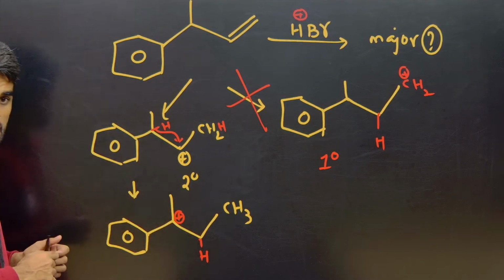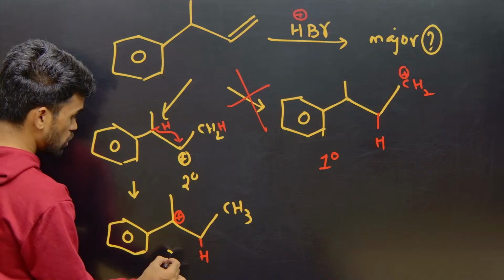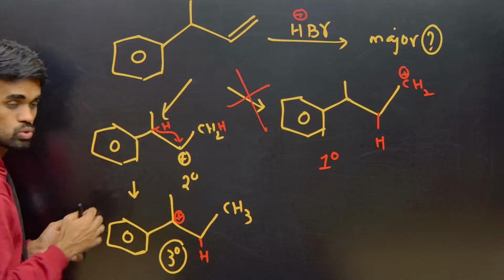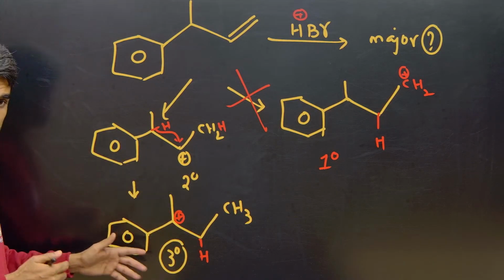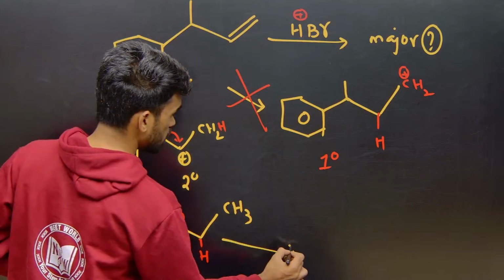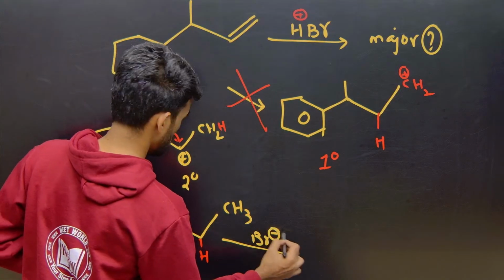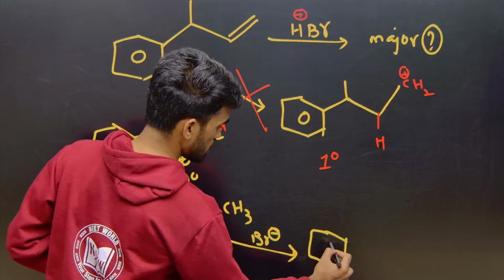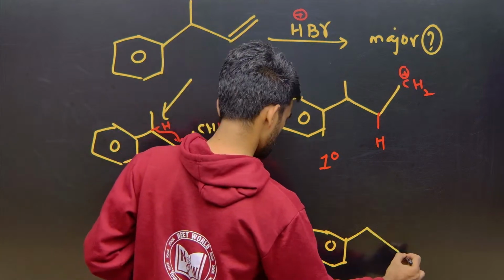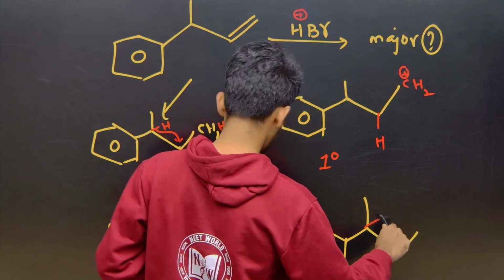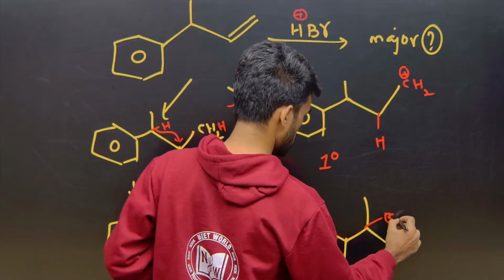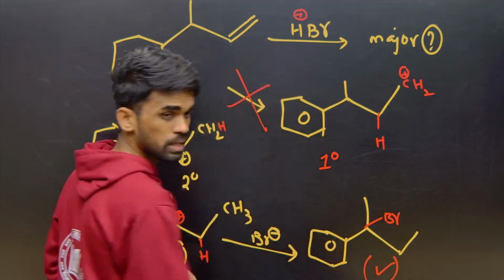So this is a tertiary carbocation. Which is more stable out of these two? The third one, that's where rearrangement takes place. Further you add bromide ion there. So your answer will be Br. That's it. This will be your major. Clear?